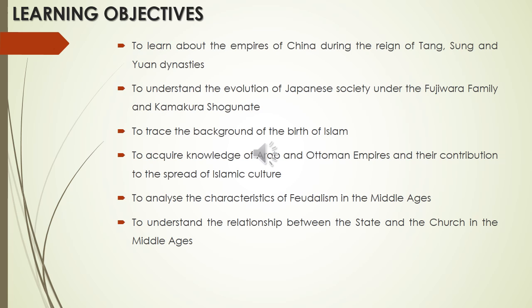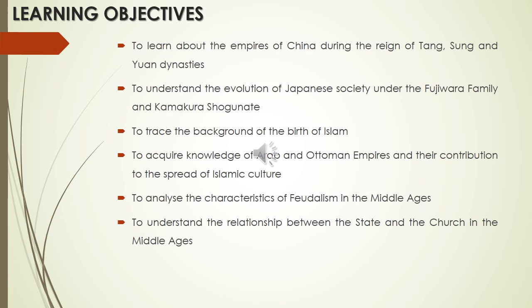Then to analyze the characteristics of feudalism in the Middle Ages. So what is meant by feudalism? Feudalism means a social system which existed in the Middle Ages in Europe, in which people worked and fought for a person who owned land and received land and protection from him in return.